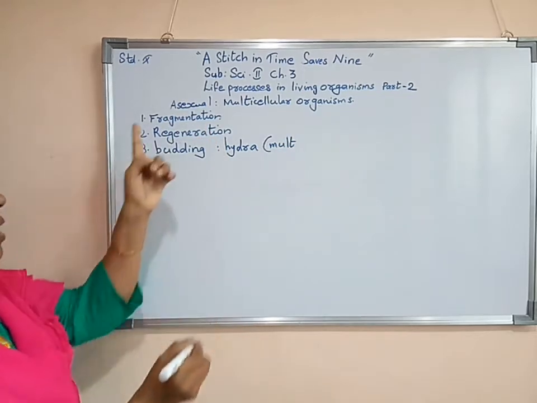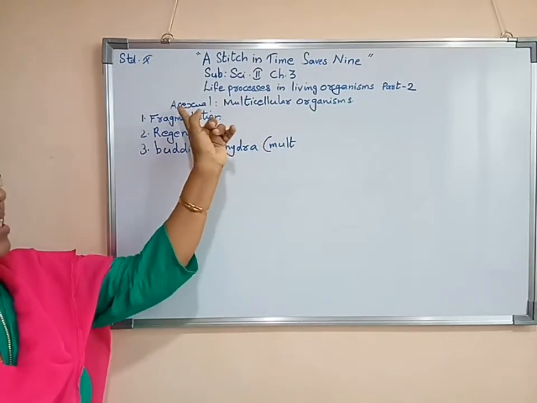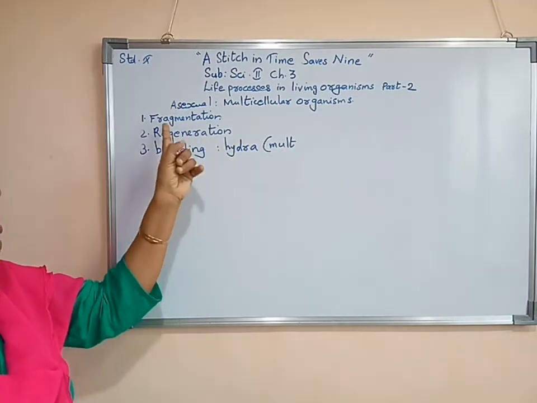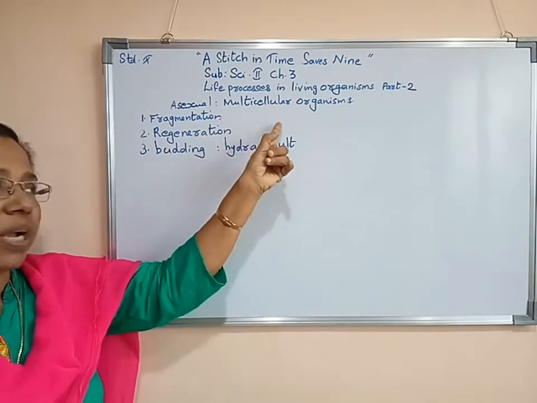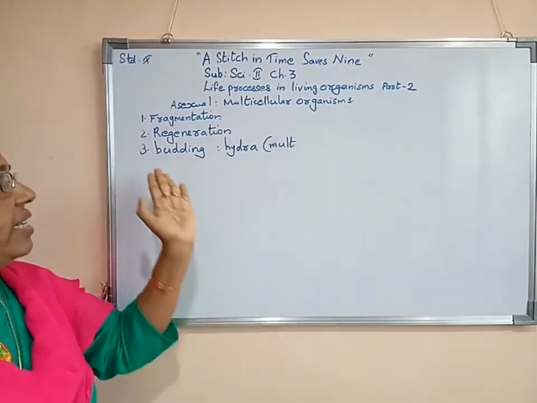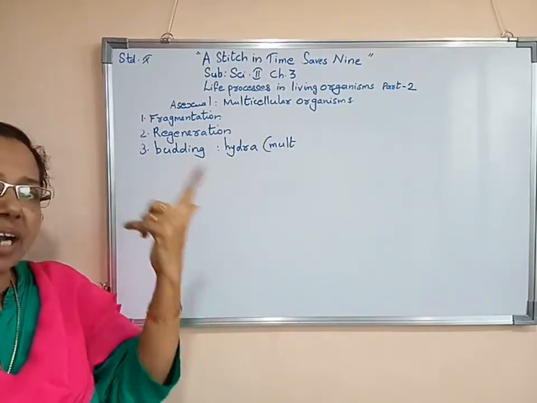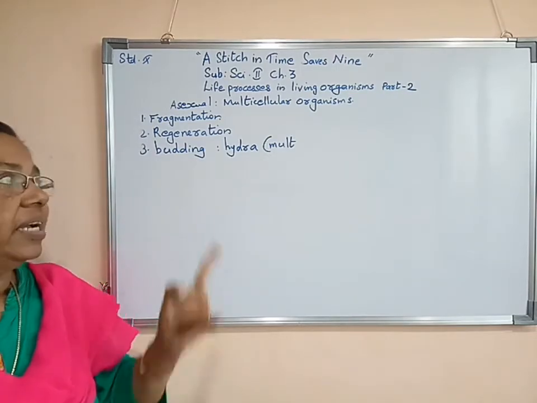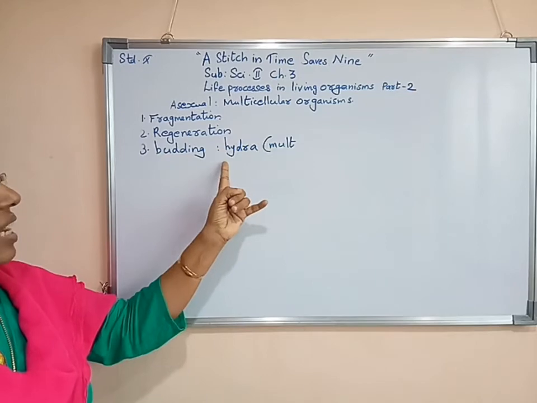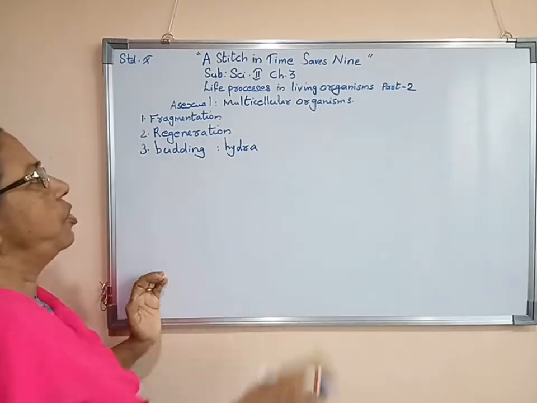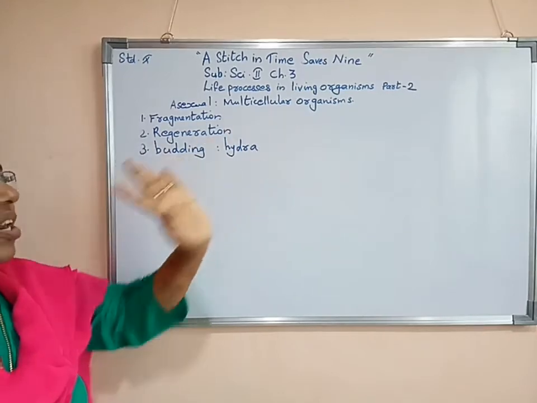All these, fragmentation, I told you before, are asexual reproduction in multicellular organisms. Fragmentation is done by Spirogyra. Regeneration is done by planaria and house lizard. Even budding: before, you studied that in unicellular organisms yeast does budding. Now here, the multicellular organism Hydra also does budding.